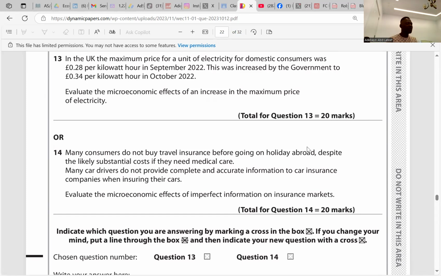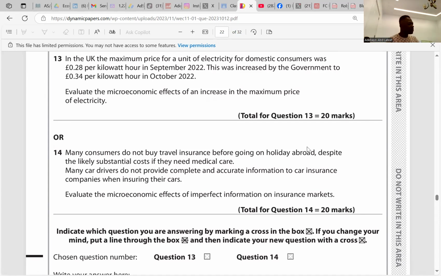So before we go to the macroeconomic effect, what is macroeconomic? Macroeconomic is the economics of markets. So that means we study the market, the individual markets for demand or supply, right? So the price mechanism, demand and supply. Who are those involved in macroeconomic? Consumers and suppliers, those are the economic agents. And the government also takes a role. So we have producers, consumers, and government. When we talk about the economy as a whole, that's macroeconomics.